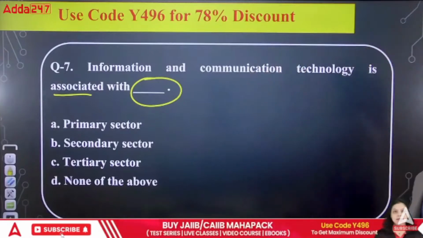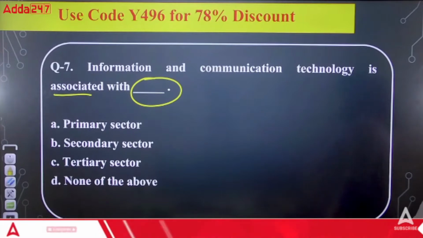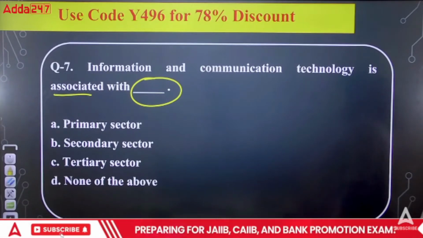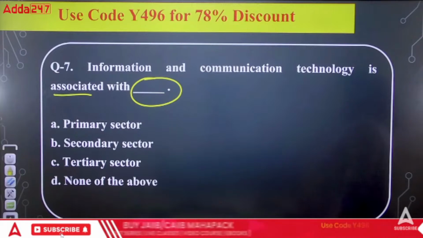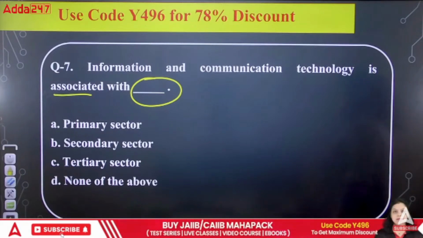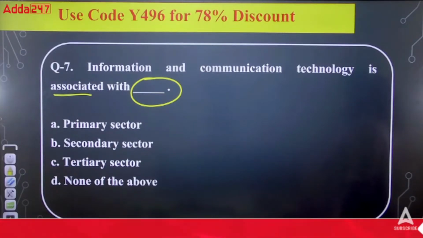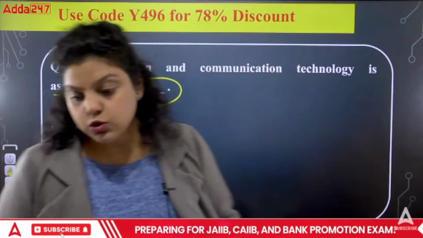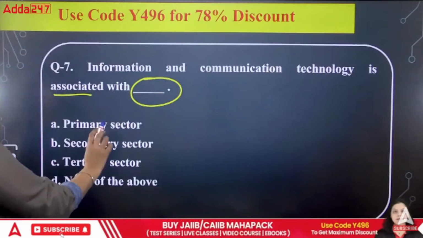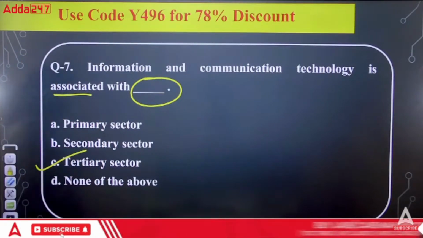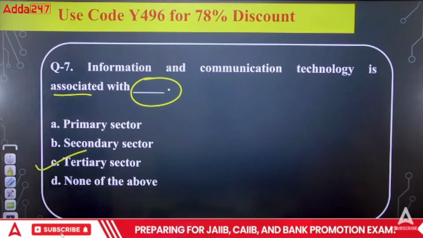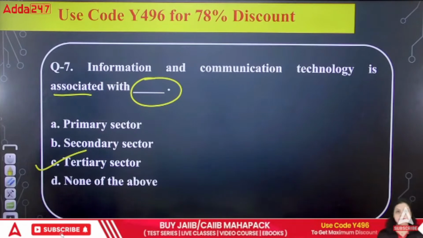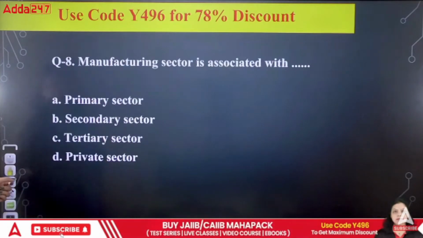A, B, C or D? Okay. So the right answer for this particular question will be your tertiary sector, because it is again an invisible service you are providing. So that's a part of your tertiary sector. Information and communication technology is associated with the tertiary sector. It means the service sector.